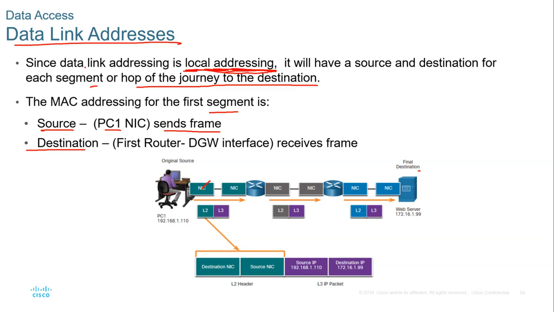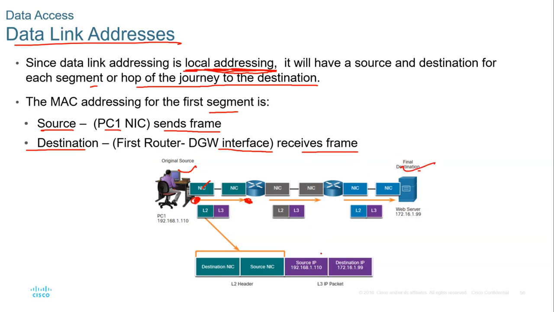So the destination MAC address will be the first router's default gateway interface that receives the frame. From the PC, the source MAC address will be this, and the destination MAC address will be this. But the IP addresses for them are going to be this as the source and this as the destination.